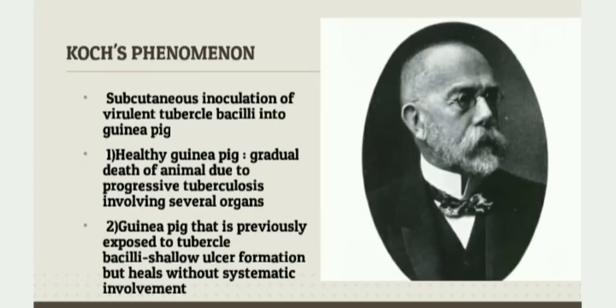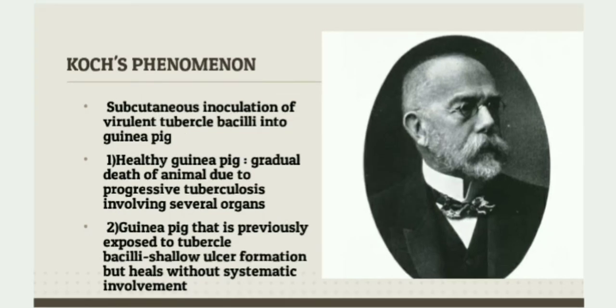Next, let's see what is Koch's phenomenon. We know Koch's phenomenon is well known as a skin reaction that appears within a few days at the BCG vaccination site if the vaccination is given to a person infected with TB. Let's consider two experimental conditions. First one, let's take a healthy guinea pig where we inject the virulent tubercle bacilli. There will be no immediate local lesion. But after 10 to 14 days, a nodule is formed at the site of inoculation with an enlarged caseous local lymph node. Finally, it leads to the death of that animal due to progressive TB involving several organs.